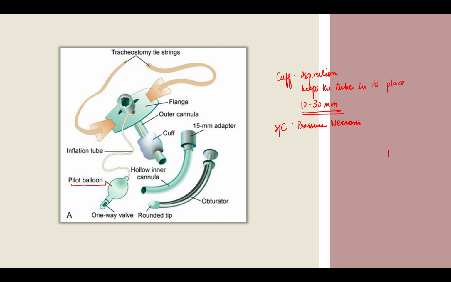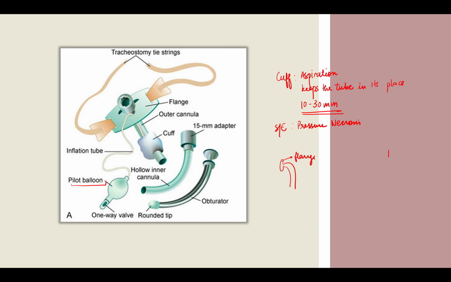The obturator, it is like when we are putting the tube inside, so it has various sizes, right? For children it's obviously a smaller size, for adults it is a larger size, so the size is taken accordingly, right? So the tracheostomy tube of that size is put in and the obturator is taken out whenever we put in the tube. So the whole outer and inner tube goes in position. It is almost like a curved tube. And this is the flange. Okay, and this is how the tube goes in and it rests on the surface.